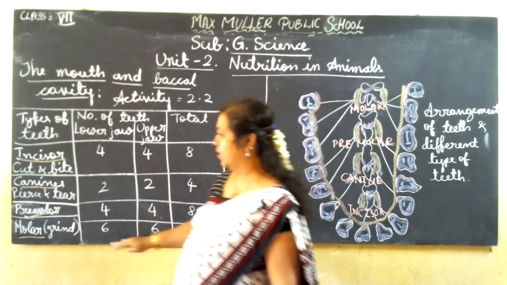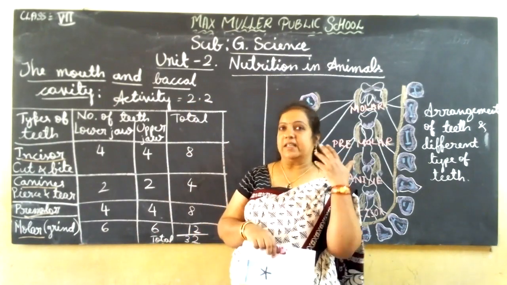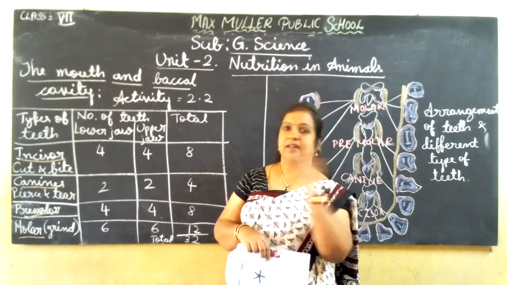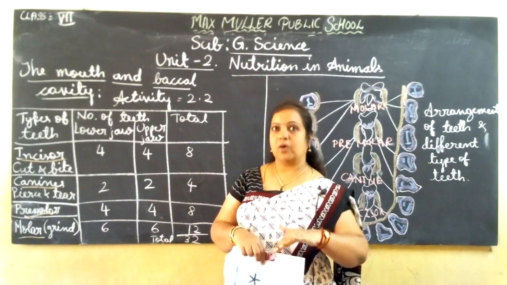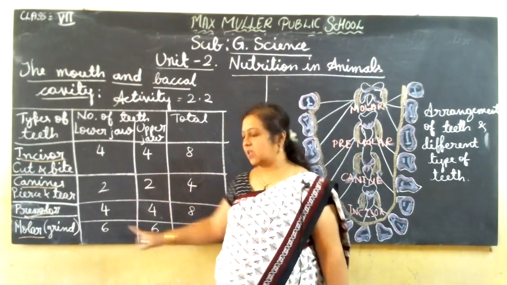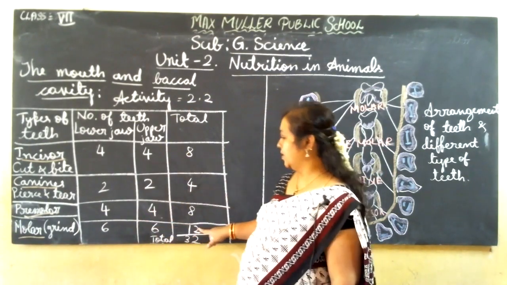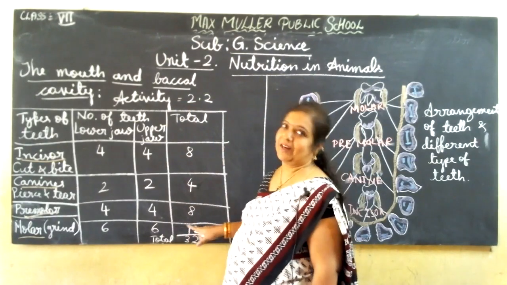Then molars. At the last corner, 3 will be there, left side 3, right side 3. In the lower jaw we get 6, and upper jaw 6. So 6 plus 6 is 12.